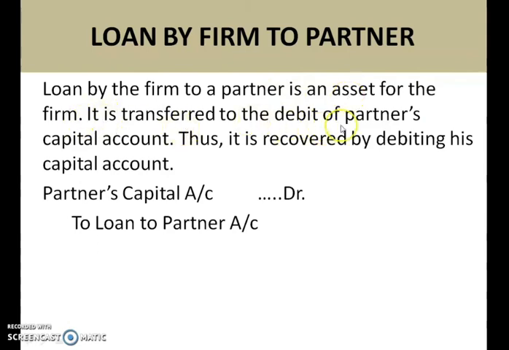It is transferred to the debit of the partner's capital account. Thus, it is recovered by debiting his capital account. So, partner's capital account debited to loan to partner's account. So, firm is giving loan to the partner. That means it's an asset for the company, and we have to recover that amount of loan from that partner.